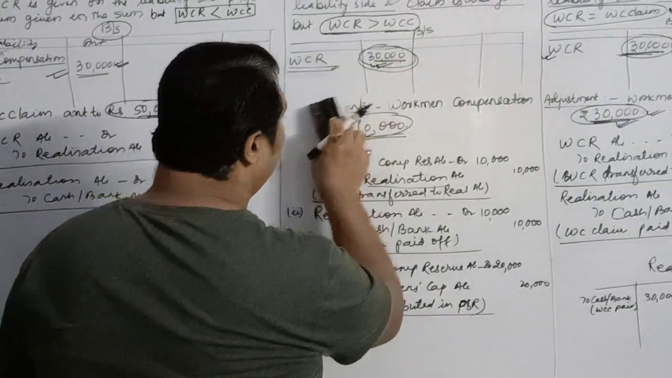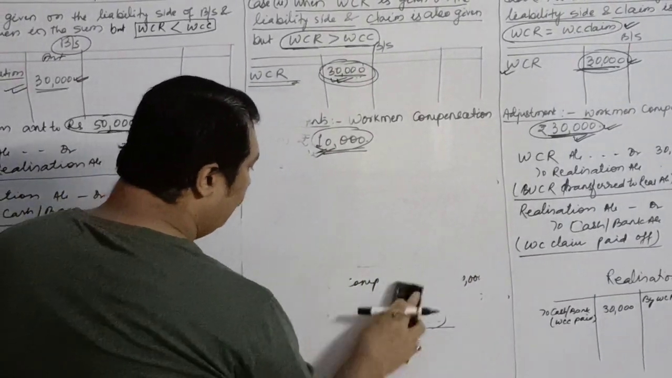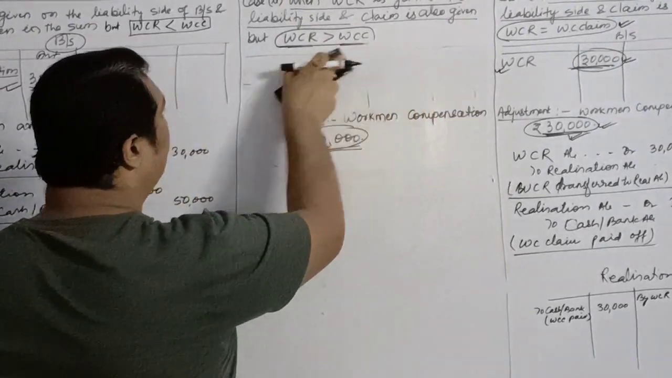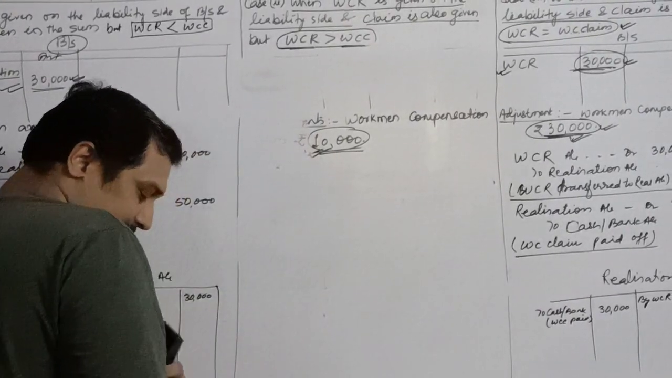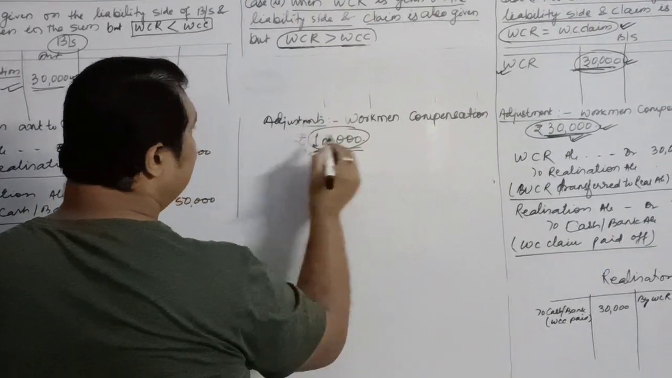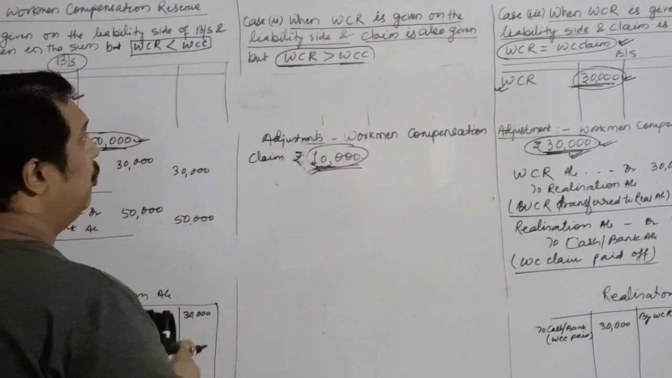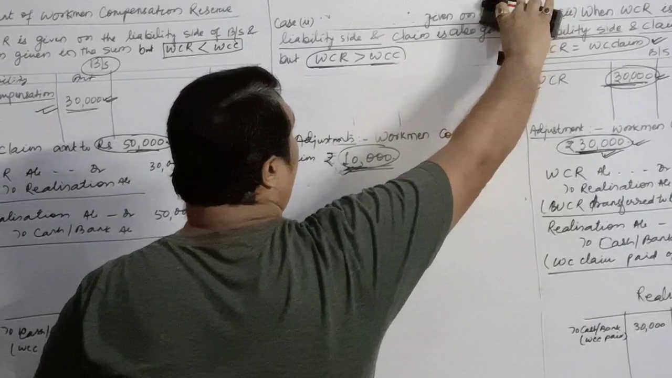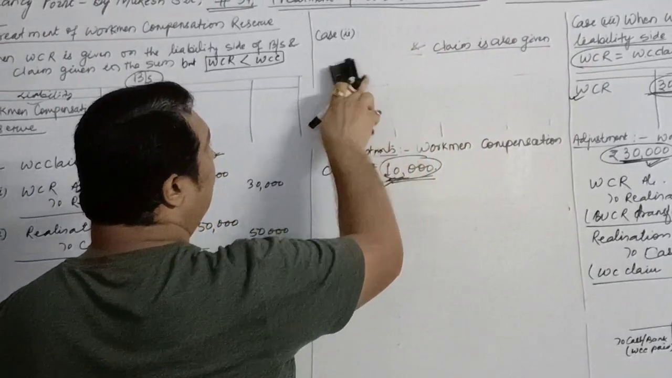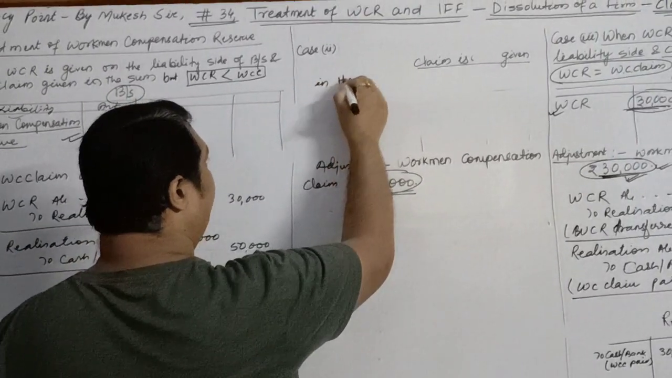Okay, so this is the accounting treatment for the fourth condition. Now in this particular situation, let us take the fifth condition, when we do not have the workman compensation reserve at all. Let's suppose an adjustment is given, and in the adjustment it says that workman compensation claim is rupees 10,000, and there is no reserve given. There is no reserve on the liability side. There is only claim given in the adjustments.